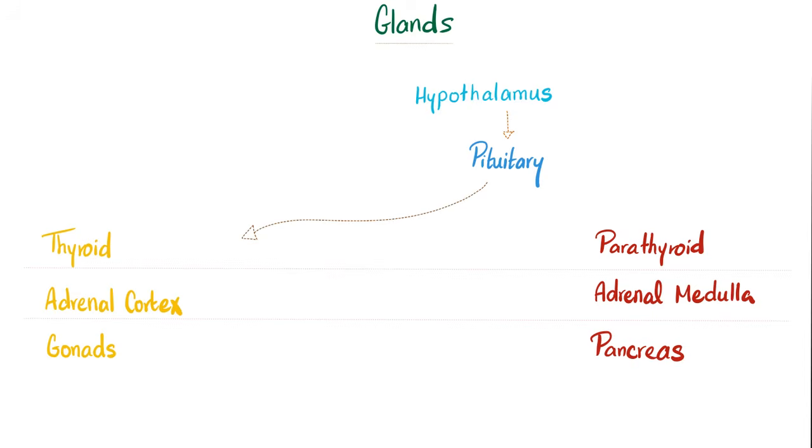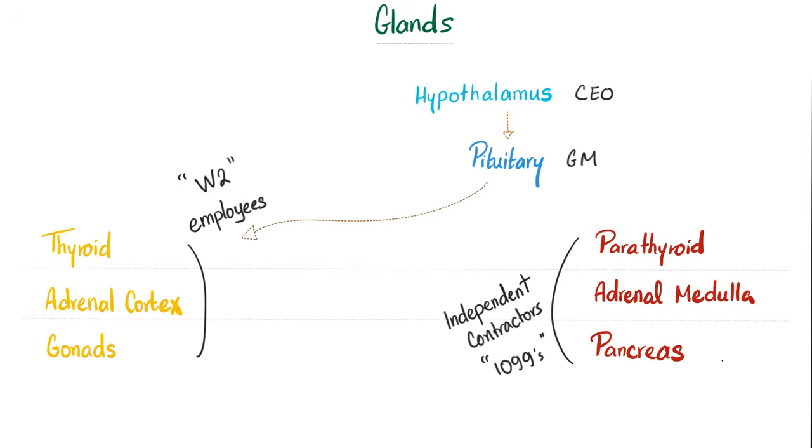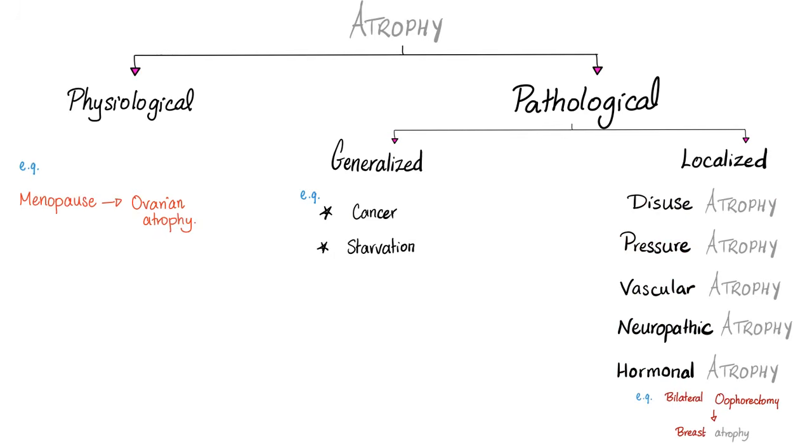The hypothalamus is the CEO, pituitary is the general manager, and we have 3 employees that listen to the pituitary and 3 employees that could not care less. Let's talk about atrophy. What's atrophy? Decrease in the size and the weight of the organ. We have 2 types of atrophy. Physiological, no big deal. Pathological, big deal.